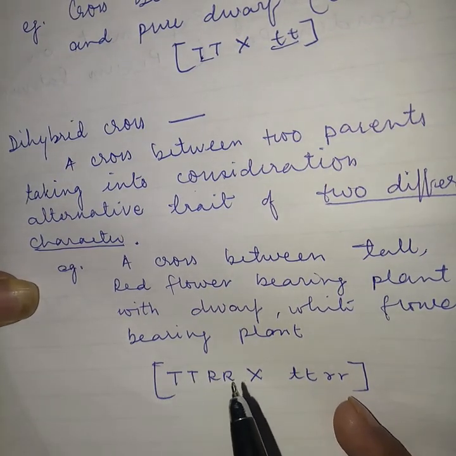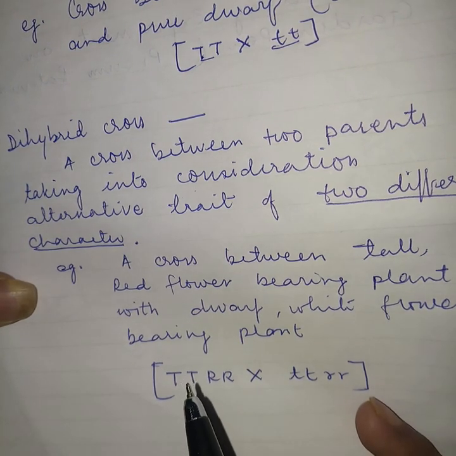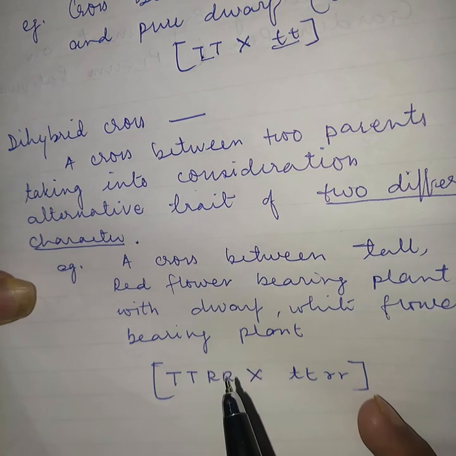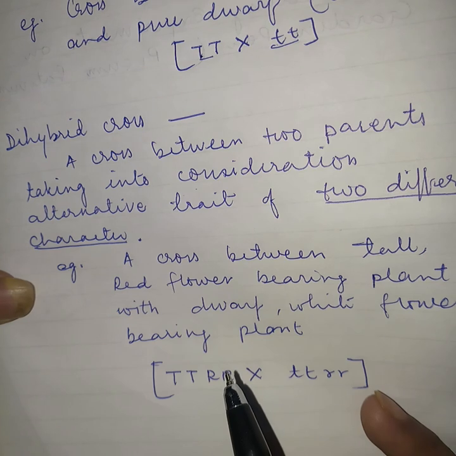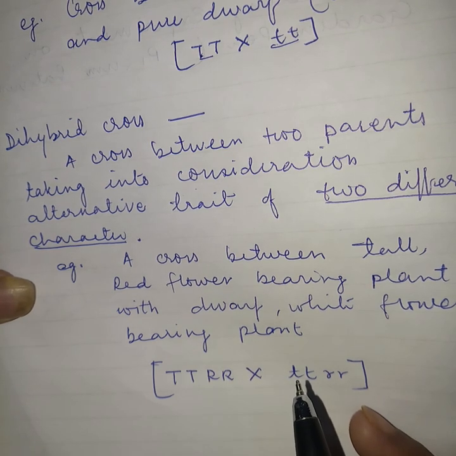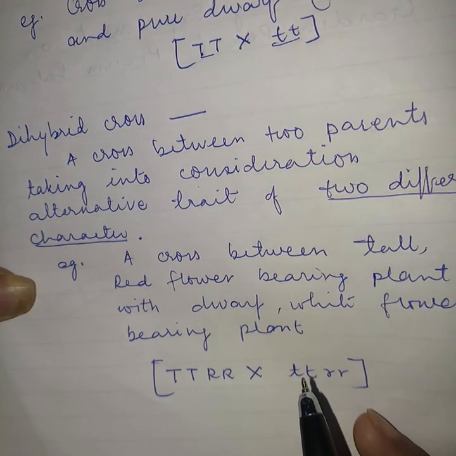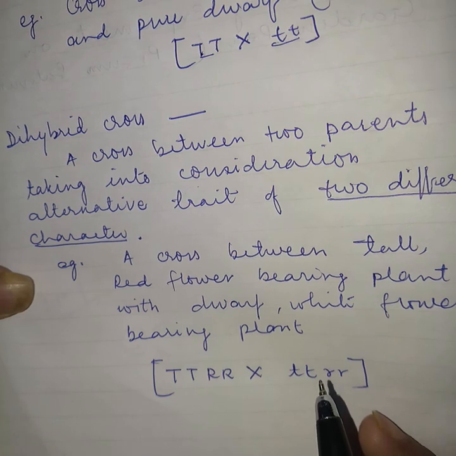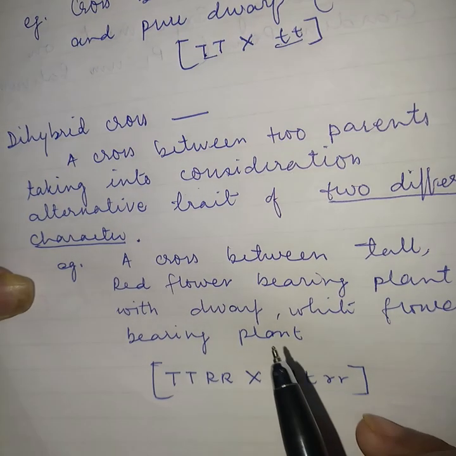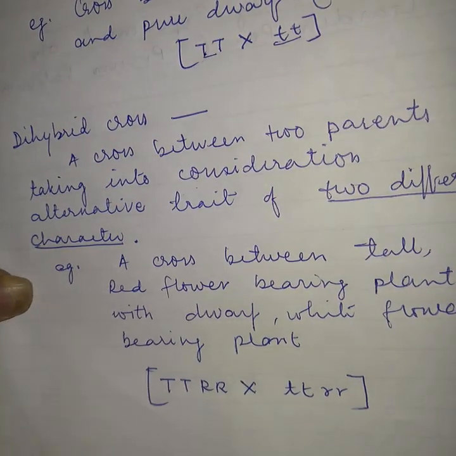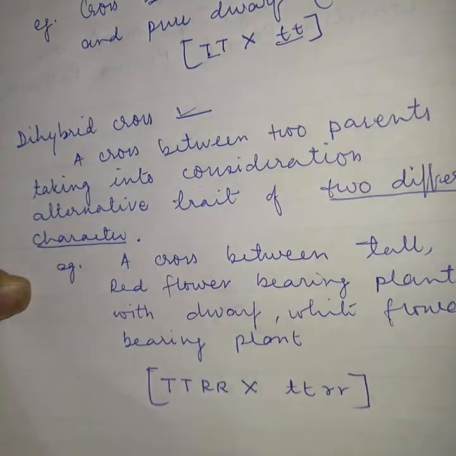Once more, this variety contains two different characters. One represents the height of the plant and the second character is the color of the flower. On the opposite side, small t represents the height of the plant and small r represents the color of the flower. And such a cross, when two different characters are taken into consideration, is known as a dihybrid cross.